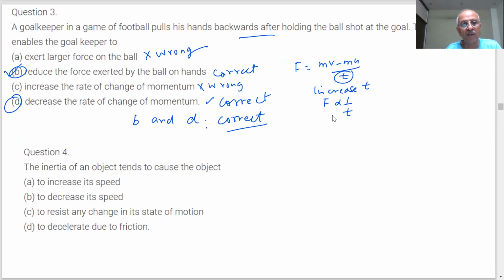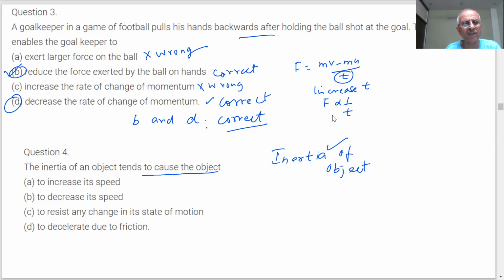The inertia of an object tends to cause the object. What is inertia? The tendency of undisturbed objects to remain in a state of rest or of motion unless acted on by a force. The inertia of an object tends to cause the object to increase its speed, to decrease its speed.